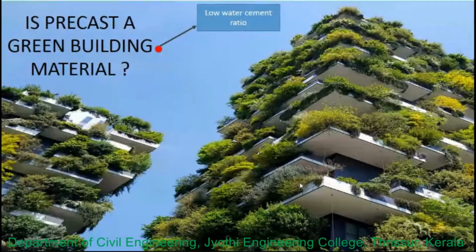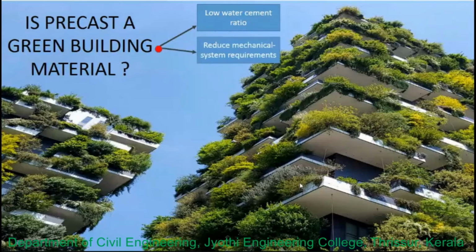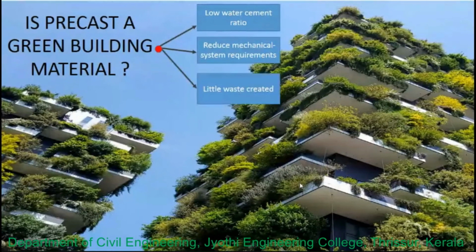When these values come into the picture, we can say that it is extremely durable. Next, the thermal mass of the concrete allows the shifting of heating and cooling loads in the structure, which helps to reduce mechanical system requirements.